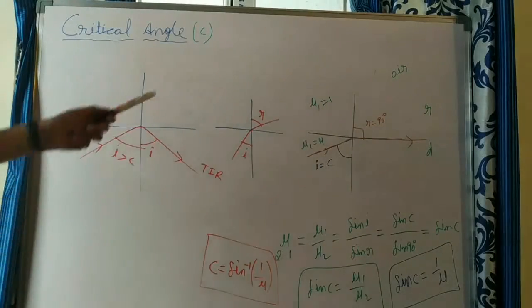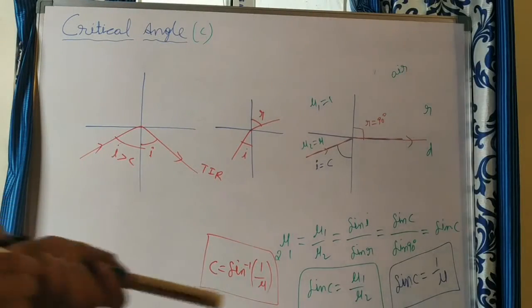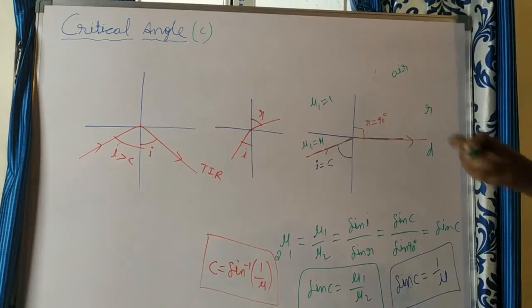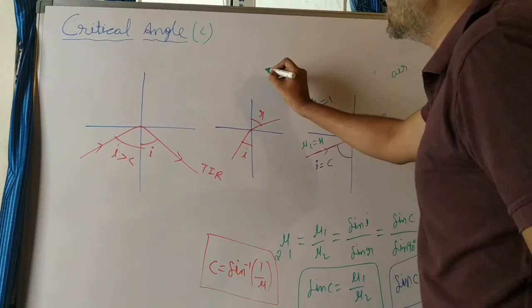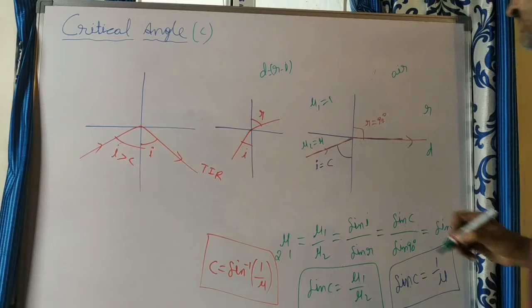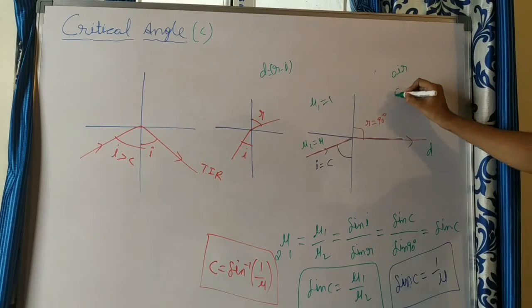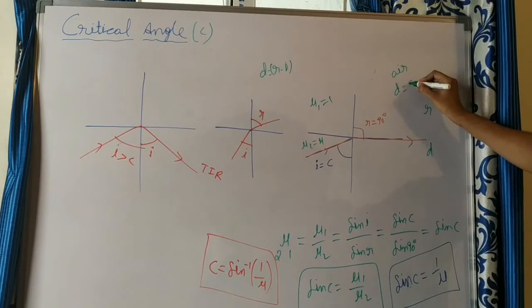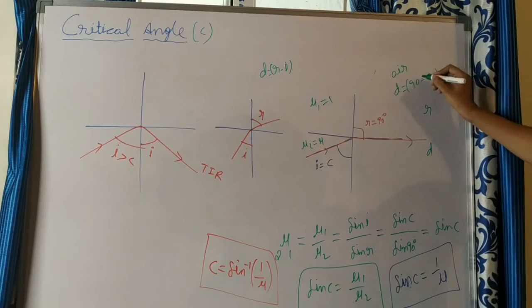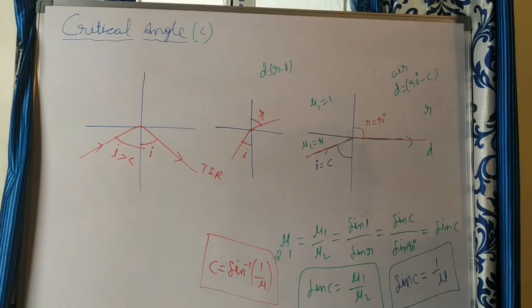So what is the deviation in this case? What is the deviation formula? Generally, the deviation of a light ray when it enters from denser to rarer is D equal to R minus I, because R is greater. Here, what is the deviation in this case? D is equal to R, which is 90, and angle of incidence equal to the critical angle, so we get 90 minus C.